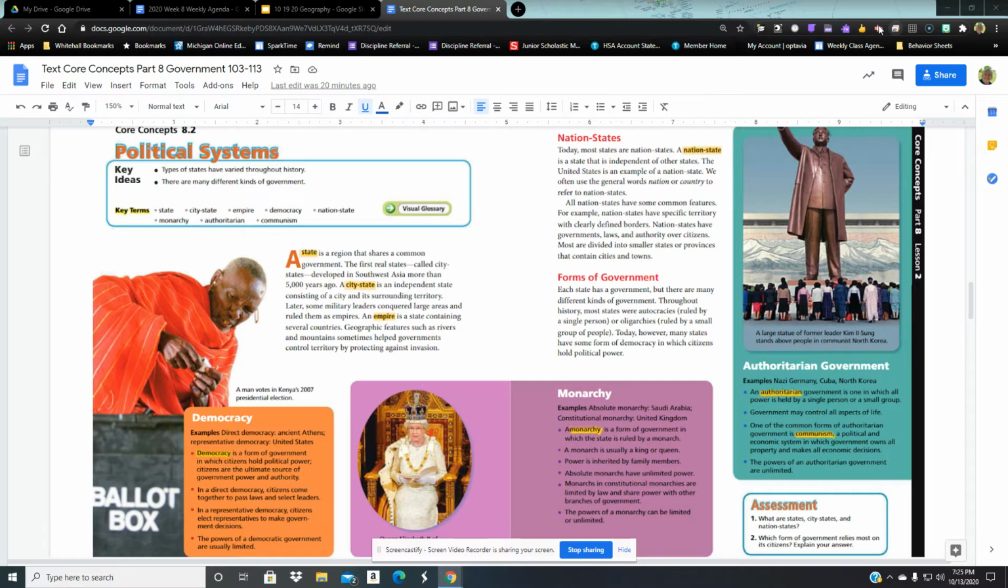For example, nation states have specific territory, that would be the land, with clearly defined borders. Nation states have governments, laws, and authority over citizens. Most are divided into smaller states or provinces that contain cities and towns. So we have different levels of government.